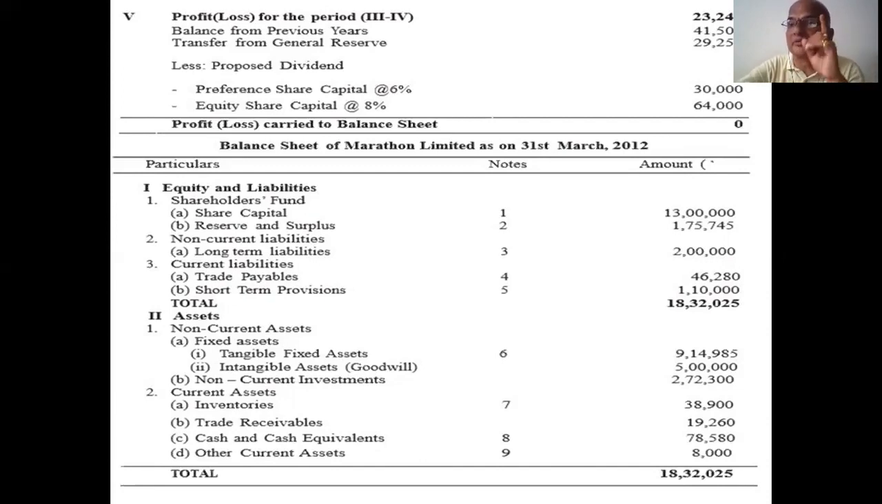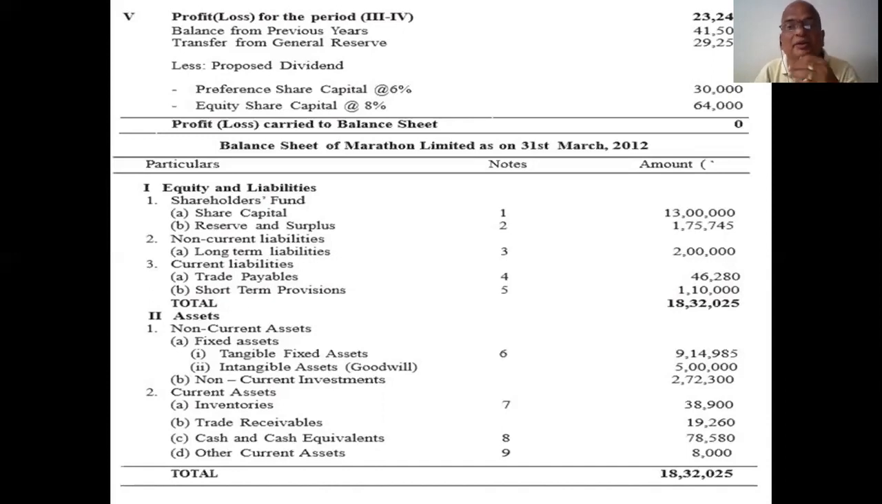Dividend paying is for one year. For that year, you mentally prepare the proposed dividend. During the year, you propose an amount on preference shares as well as on equity shares. Then we prepare what amount they will get.